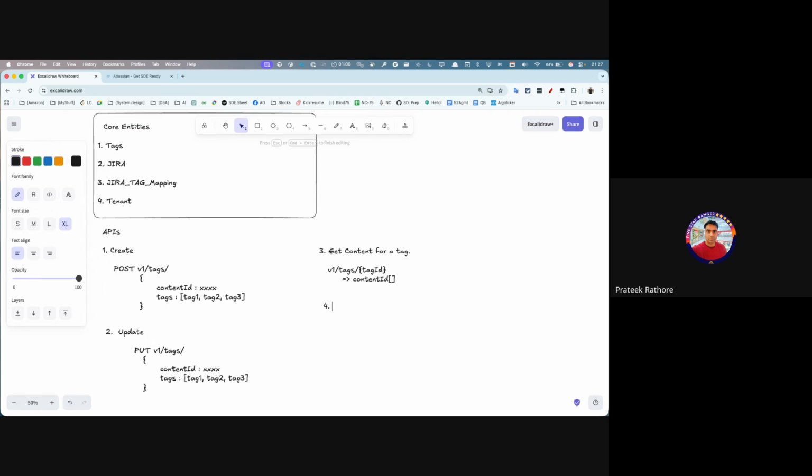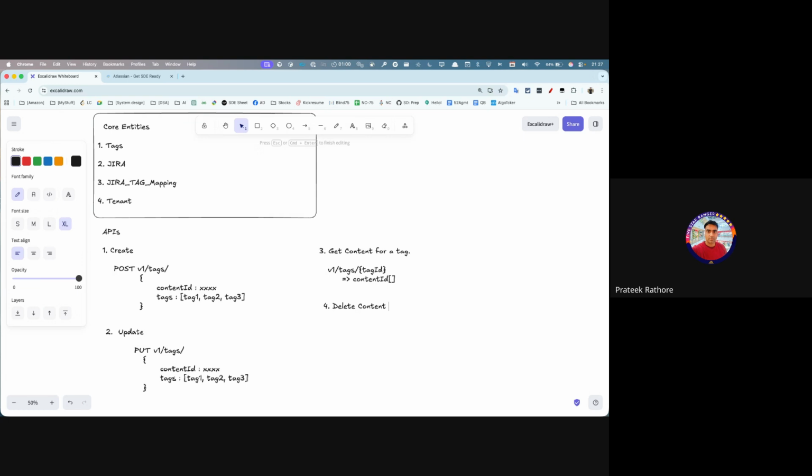Create, update, get, and one would be a delete. Delete content. So I'm saying that I am deleting a complete document. Let's say I had created 5 documents and I'm making a call to delete all of those documents.